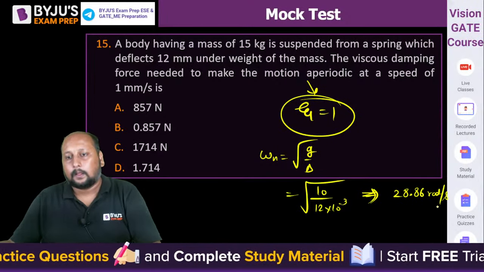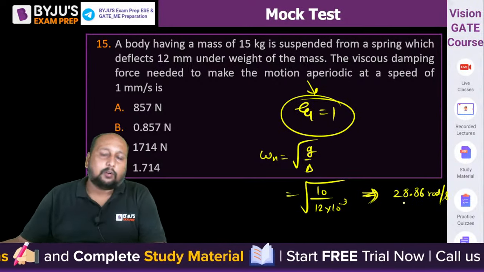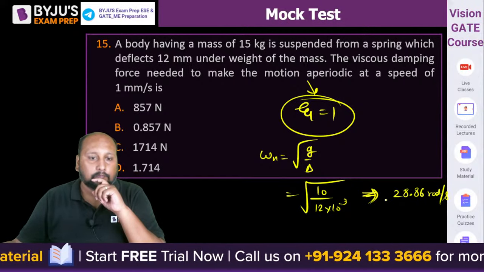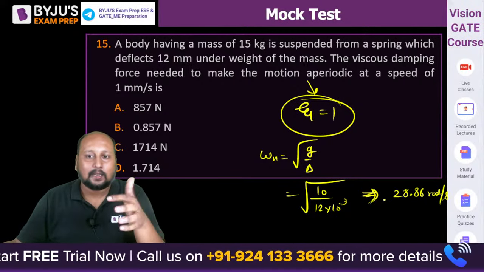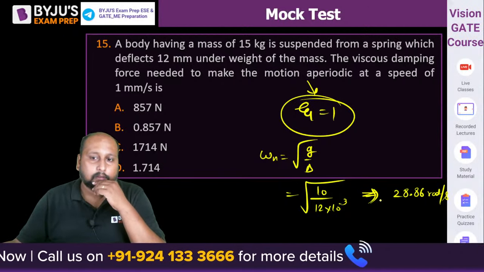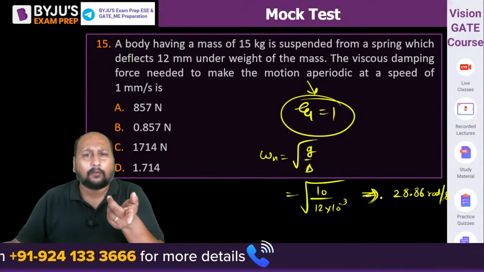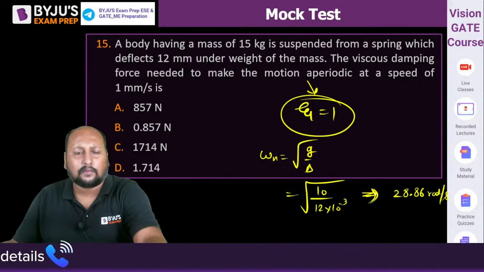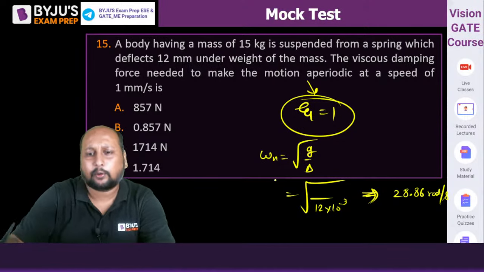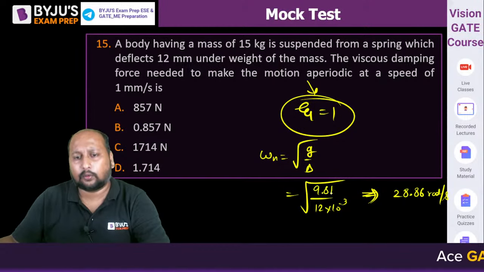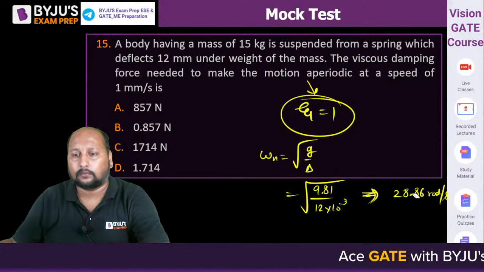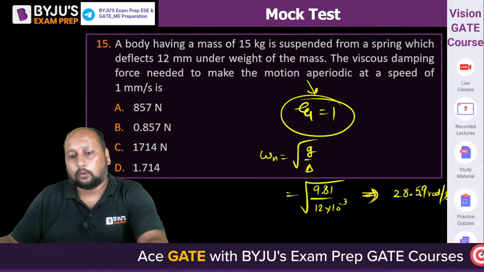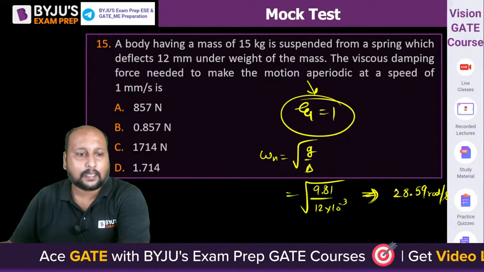radian per second, right? So zeta value we know, can we calculate the value of damping constant c value? Zeta value अगर पता है, can we get the value of this one? If you are taking 9.81 then your value will be 28.59, I think 9.81 लेते हैं, चलो they have not mentioned about 10, so let us take it as 9.81, that is much more acceptable value, ज़्यादा changes तो नहीं आएगा, चलो, so we got the value of omega n, so can we say option B?